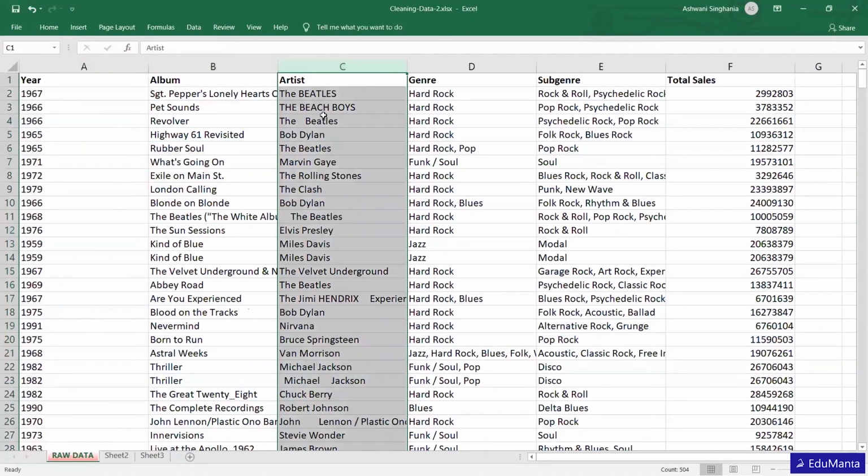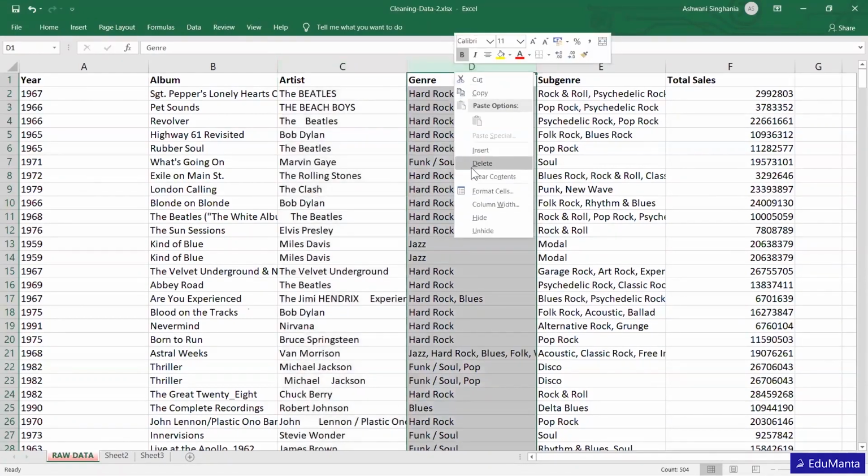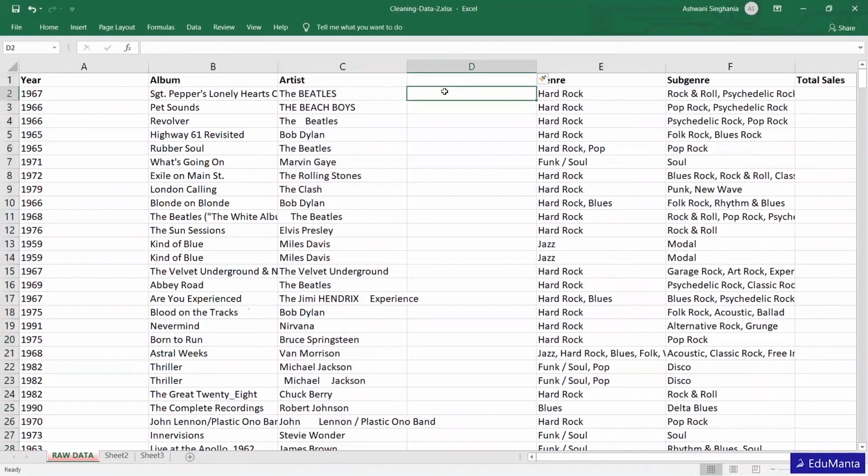We can see that there is inconsistency in this particular column. Some names are capital, some are small, some are a mixture of small and capital, and some have extra spaces. So let's do some operations on this. For example, at first I want to remove all the spaces.